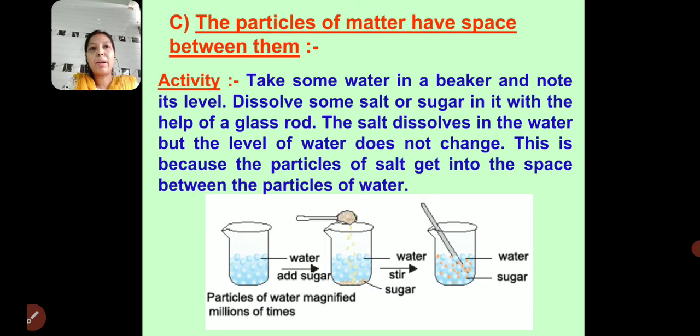The particles of matter have space between them. Let's see through an activity. Take some water in a beaker and note its level. Dissolve some salt or sugar in it with the help of a glass rod. The salt dissolves in the water but the level of water does not change. Why? Because the particles of salt get into the space between the particles of water. Hence we say that the particles of matter have space between them.